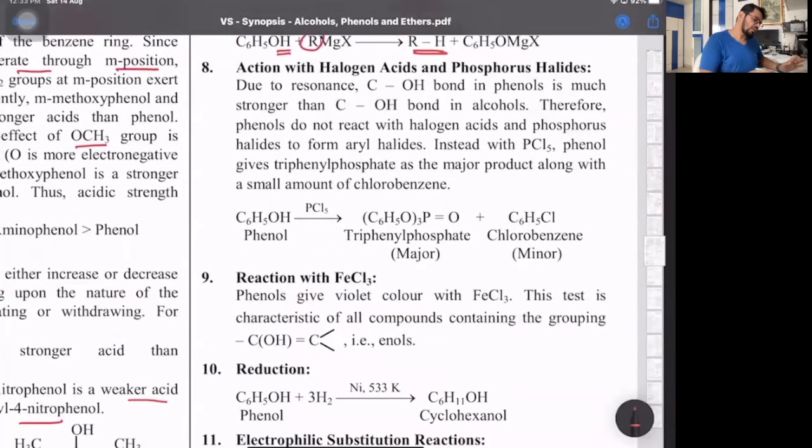Then action with halogen acids. This is an extra part over there. Due to resonance, it's more stronger. Therefore, phenol does not react with halogen acids and phosphorus halides. However, it reacts with PCl5 to give triphenyl phosphate as a major product. That's an extra reaction. You can leave that.